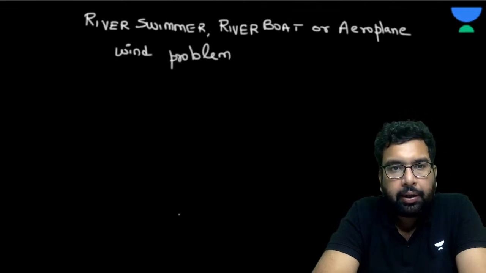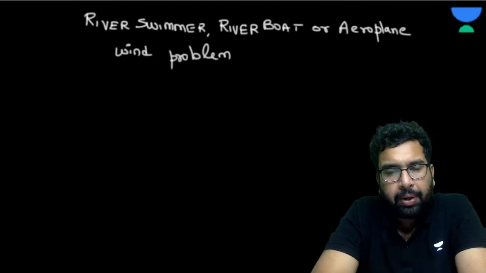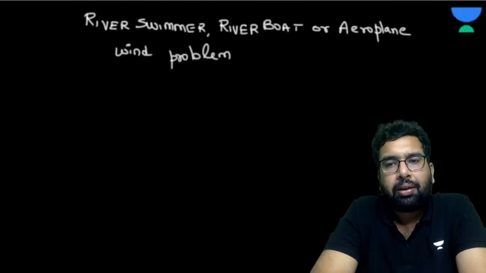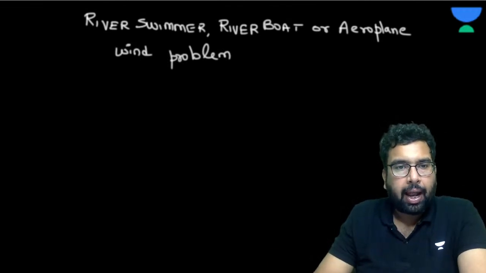So let's continue. Lastly, we have seen the rain man problem, umbrella woman problem. Now, in the same way, relative velocity in 2D, I'll be completing it today. So there will be only one topic left of kinematics, that is the circular motion. Maybe tomorrow we'll be completing that also.